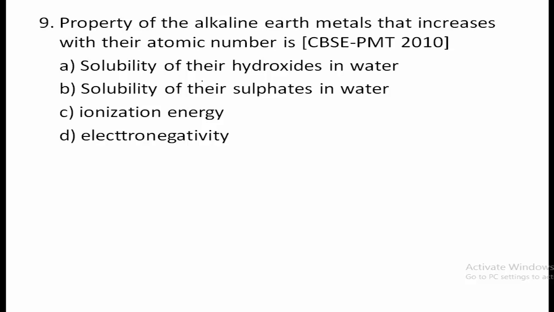Solubility of their hydroxides in water, solubility of their sulfates in water increases, and ionization energy increases, electronegativity will also increase. So as we move down the group, solubility will increase, and that is also for hydroxide. Solubility of their hydroxides increases in water. That is the correct option. So option A is the right answer.